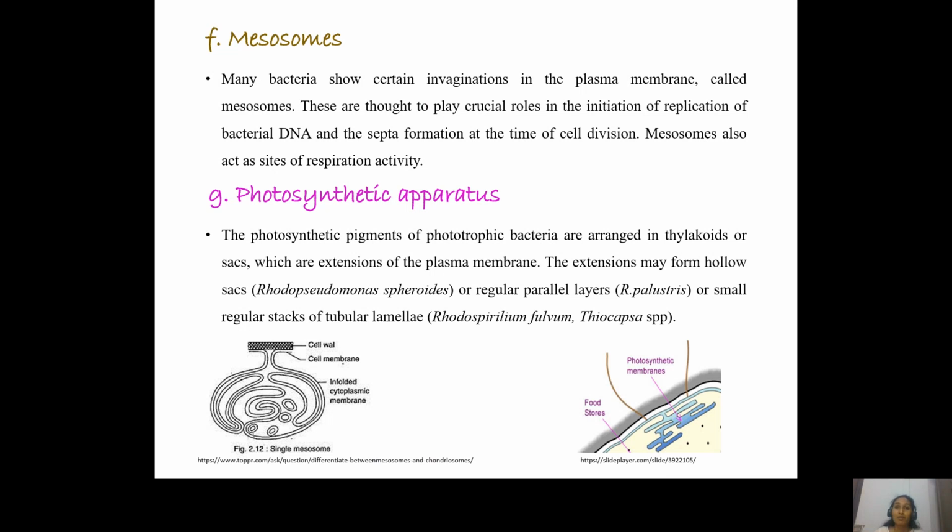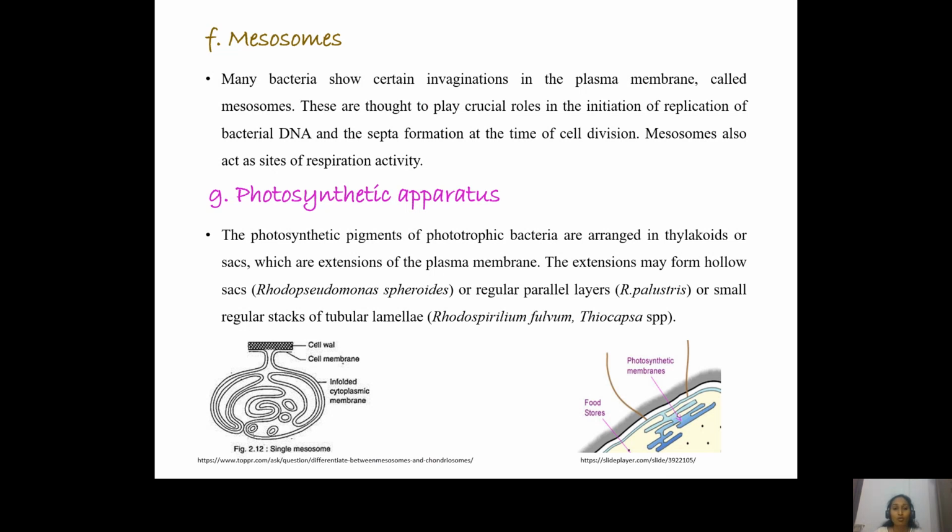And apart from that, in some phototrophic microorganisms, the plasma membrane forms invaginations which are called photosynthetic apparatus. So these photosynthetic apparatus contain the photosynthetic pigments, and thereby these pigments help in the harvesting of light energy, and the bacterium can perform photosynthesis. So each bacterium has different types of these photosynthetic apparatus.